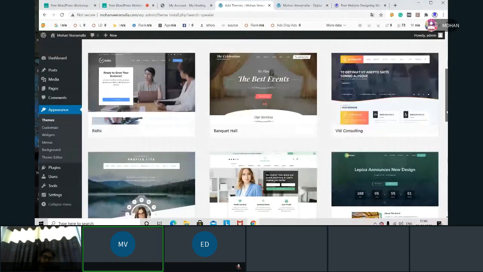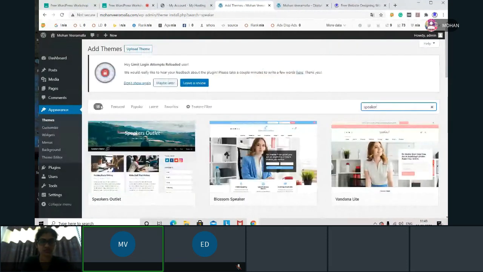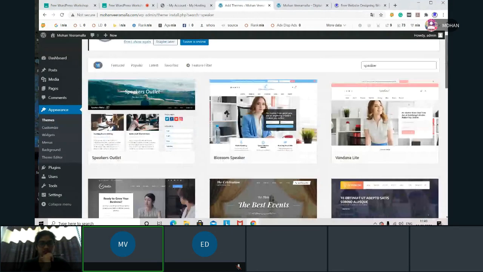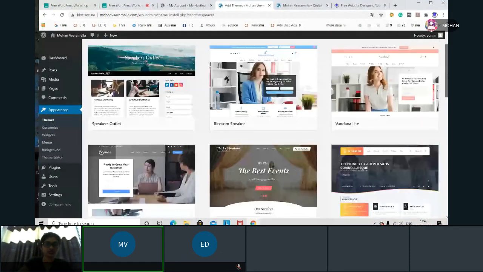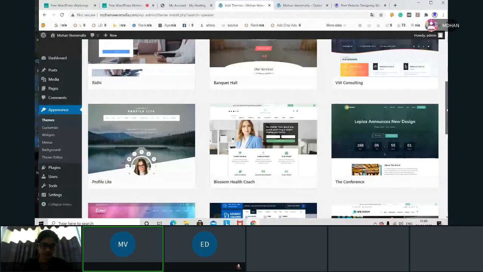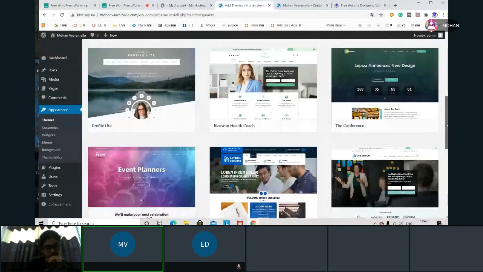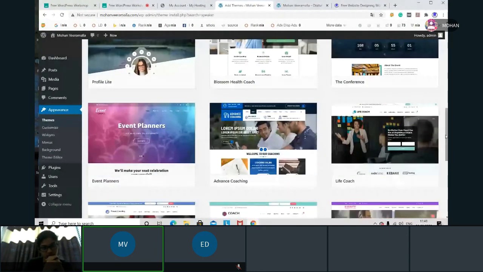Now I have lots of themes here. How many themes did I get when I searched for this speaker? 18 themes, okay, here is the number on the left side. So in these 18 themes, you have to analyze which theme is working well. Why? Because every theme will have a free version and a paid version. You have to analyze. If you analyze only here, you will not get complete things. How to analyze, we'll see.